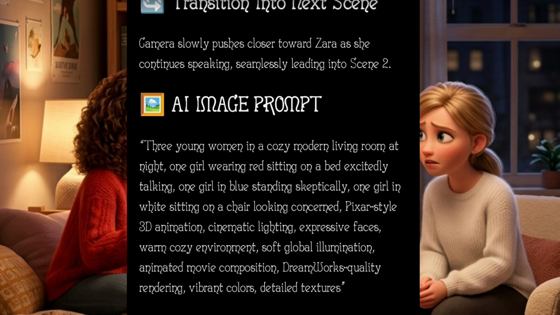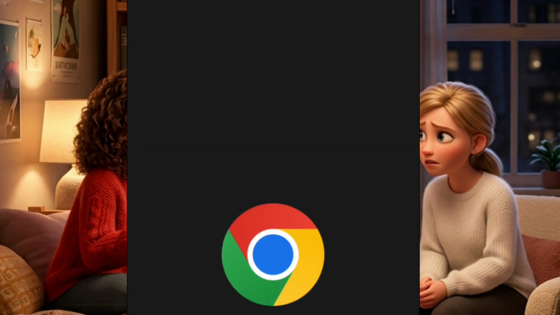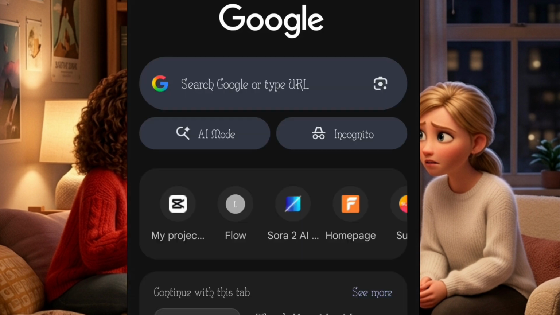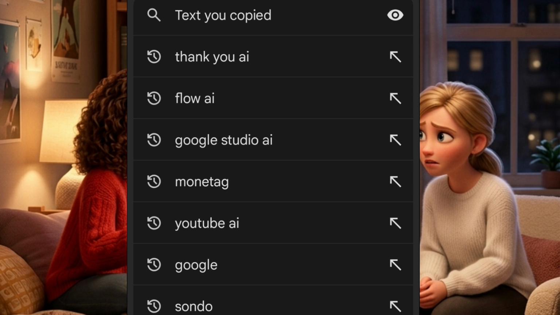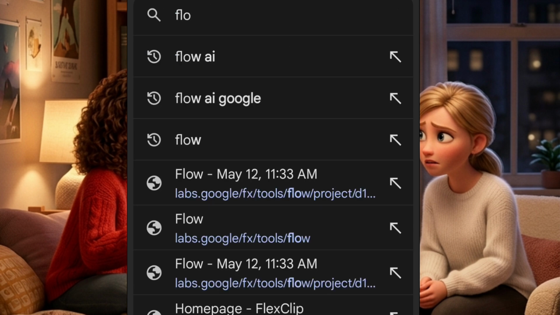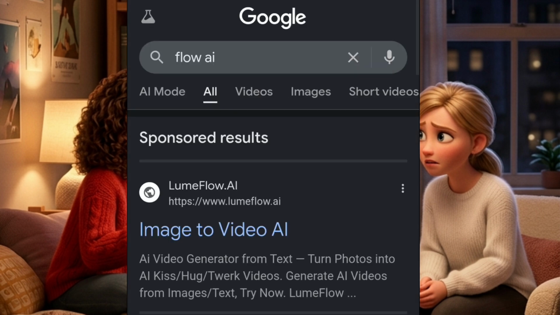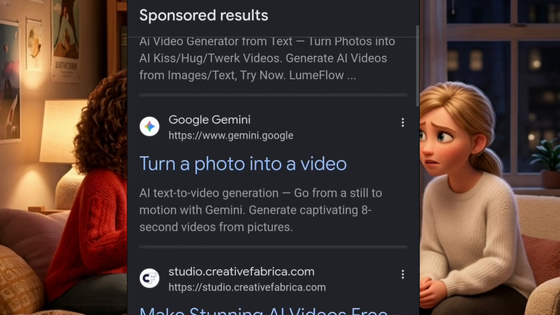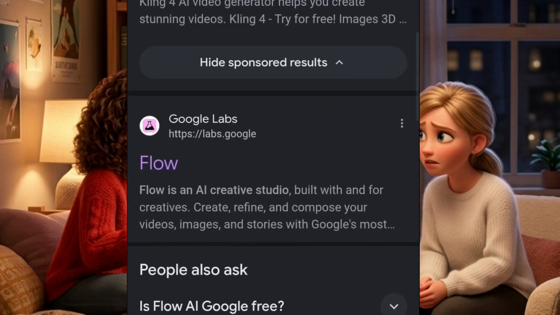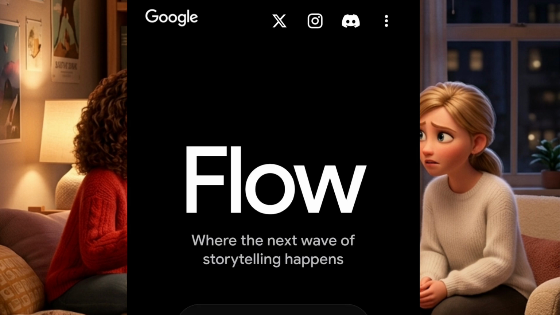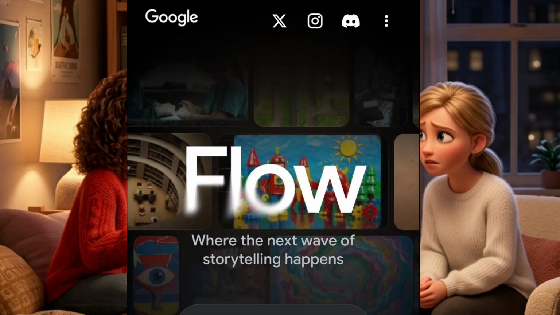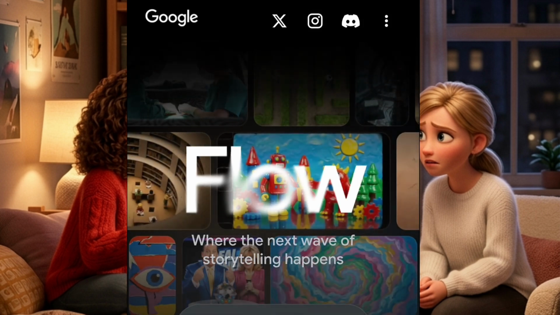After we copy the image prompt, the next thing we are going to do is generate this image. We'll be using Flow AI to generate our image and also to turn the image to video. So just go to your browser and search for Flow AI. You are going to see it like this, this first one here, Google Labs Flow. You click on it, and it's going to take you to an interface like this. Then you click on Create with Flow.